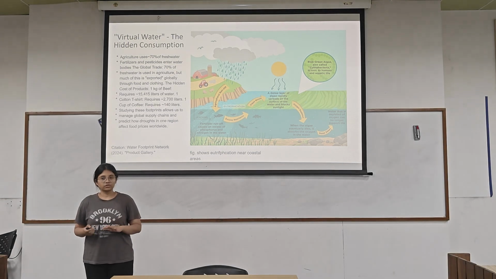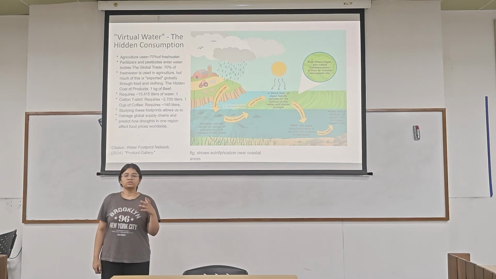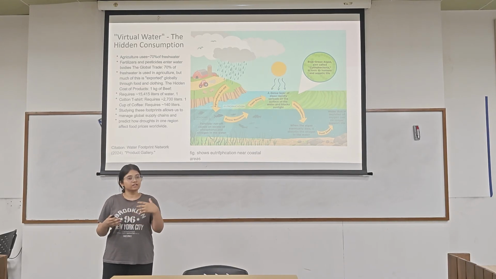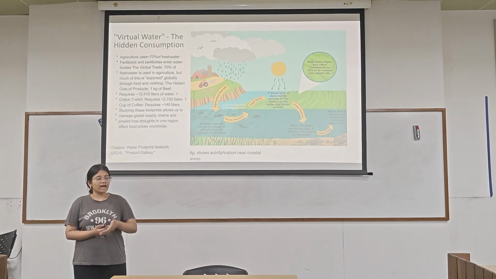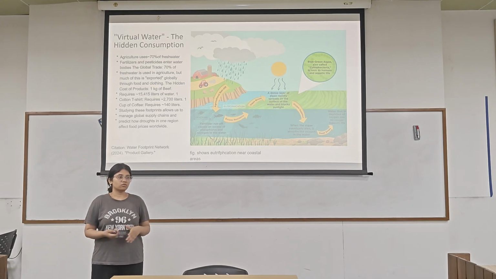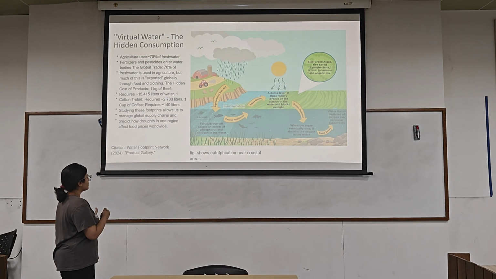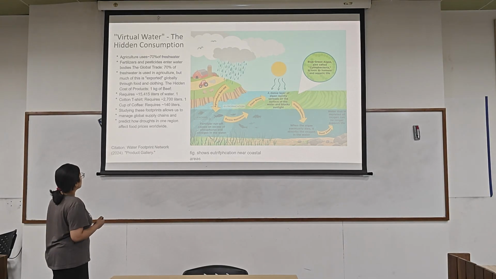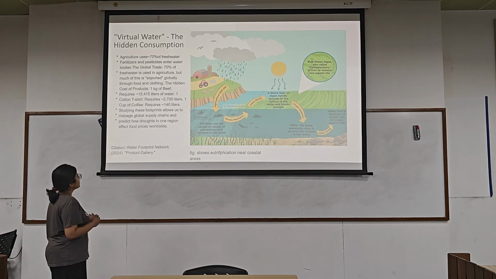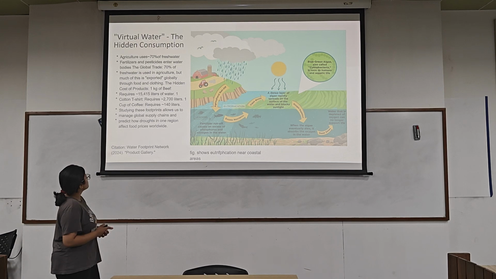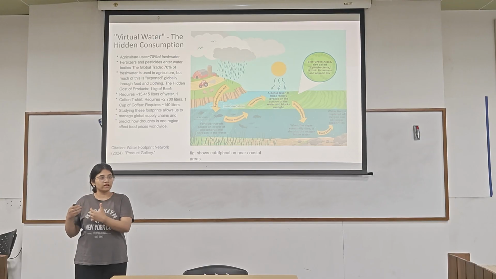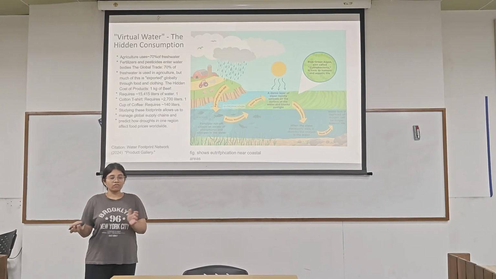Now, virtual water. Virtual water is a term we use to refer to the hidden cost of water that is used in agriculture or industries. Agriculture itself uses about 70% of the fresh water resources. Like I said, 1 kilogram of beef requires 15,000 liters of water. One cotton t-shirt requires 2,700 liters for its production. One cup of coffee requires 140 liters. So there's a hidden global economy going on, a trade of water for these industries.